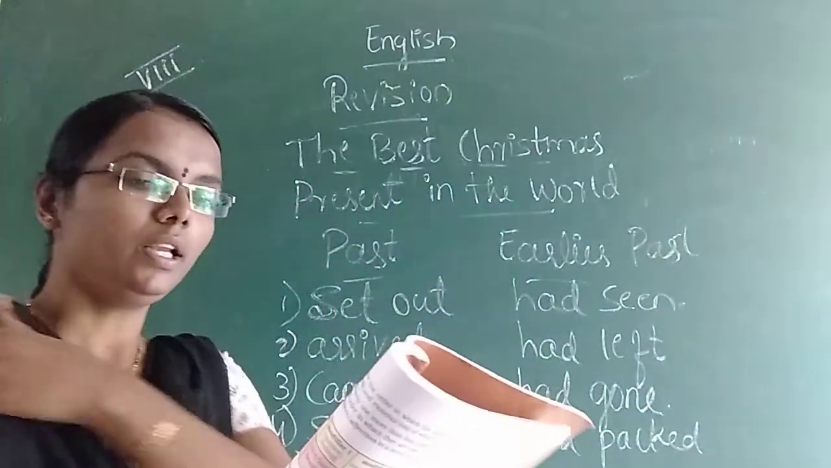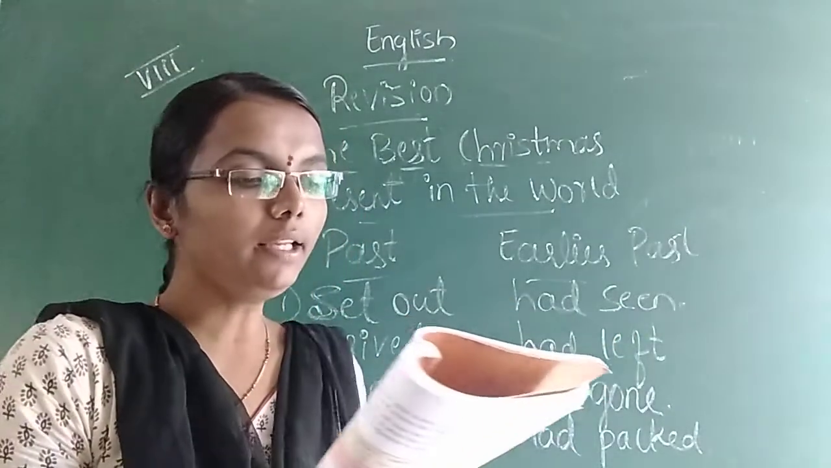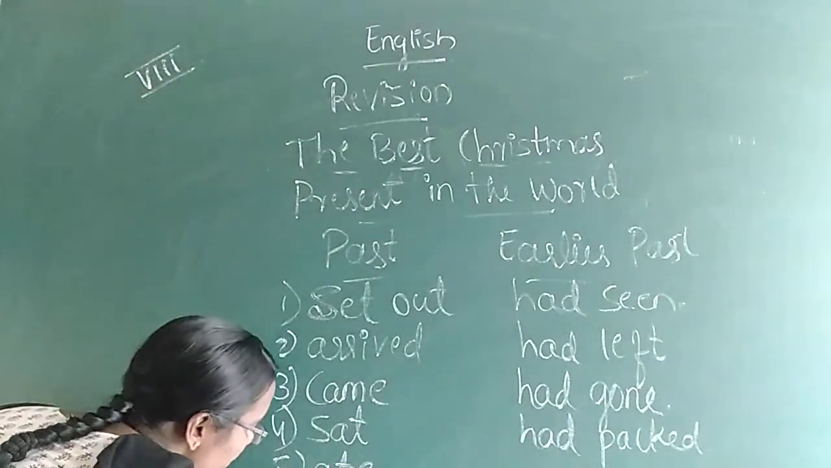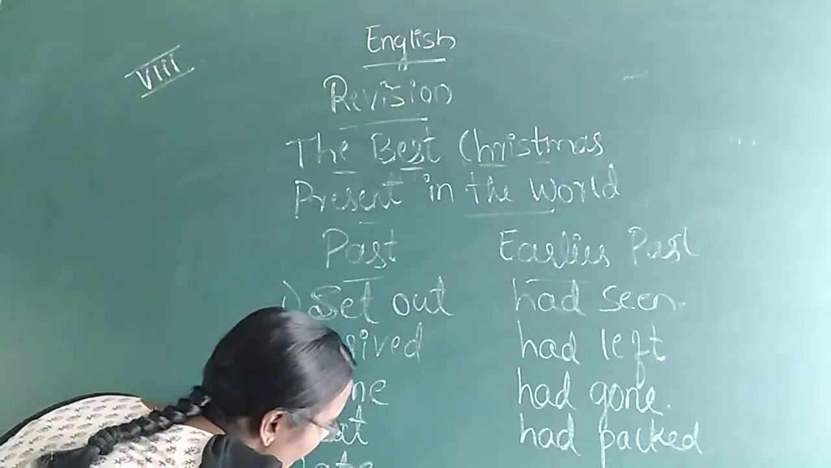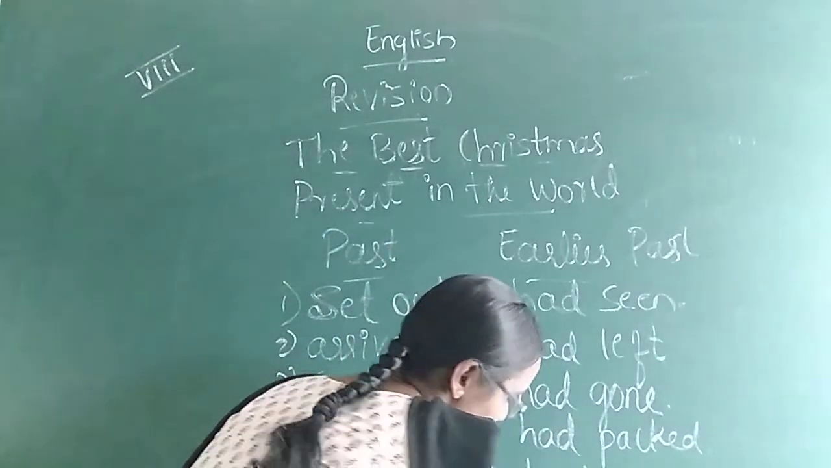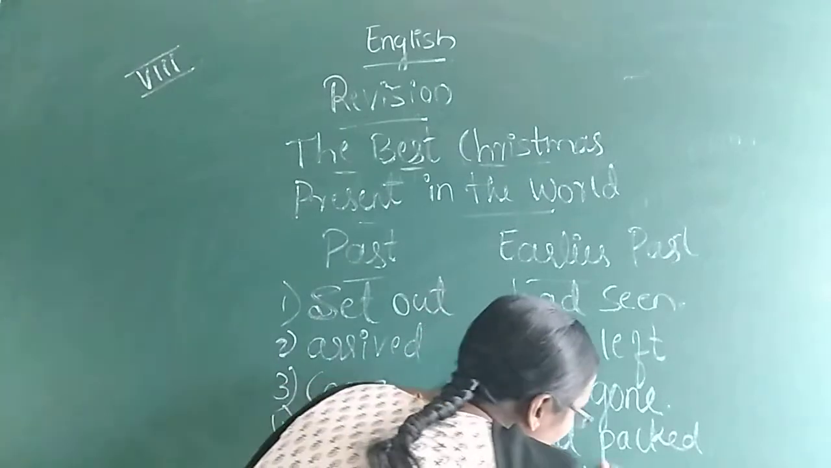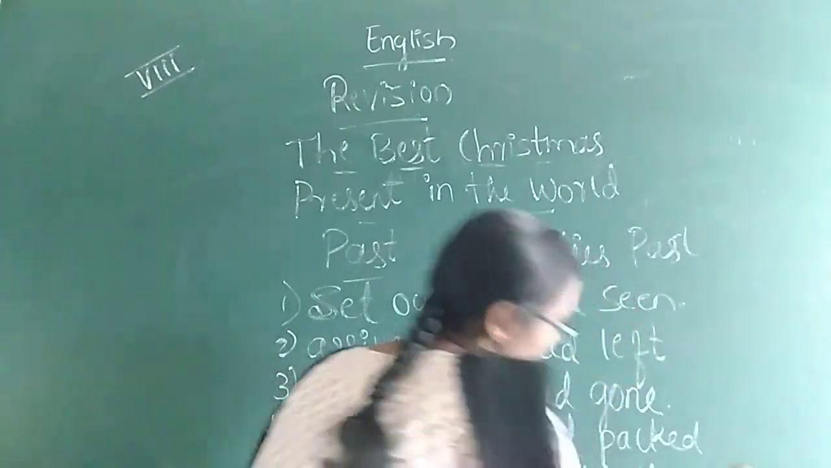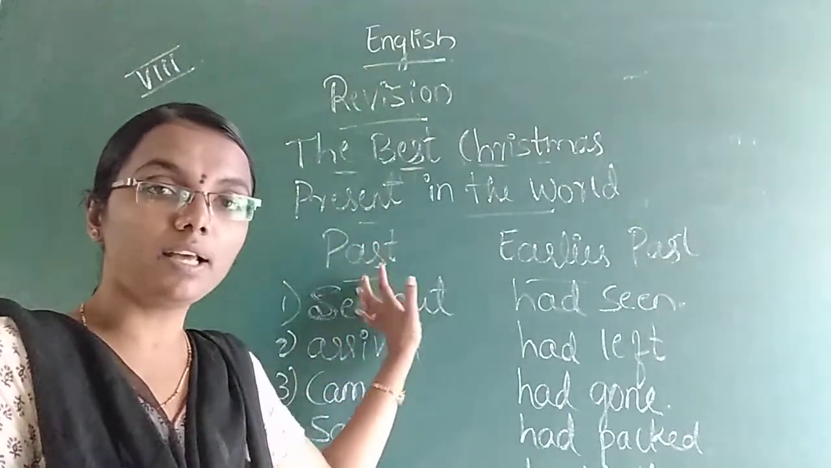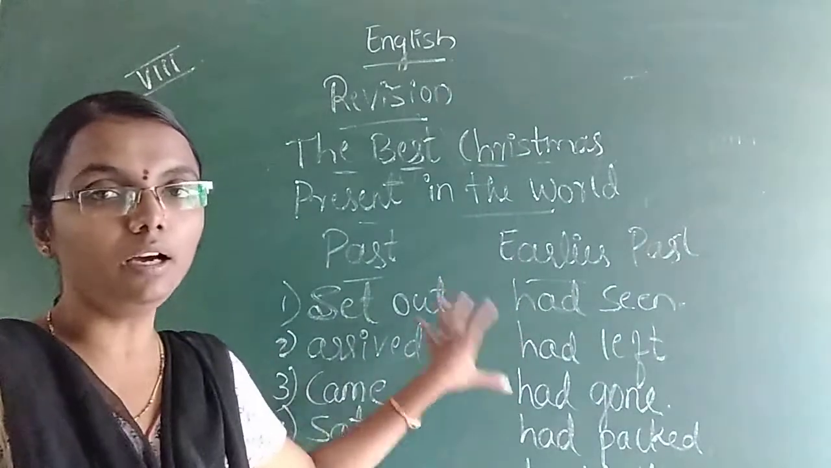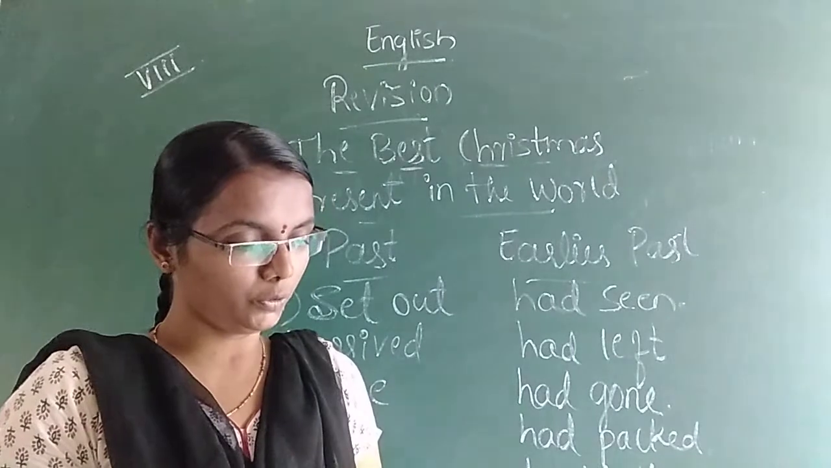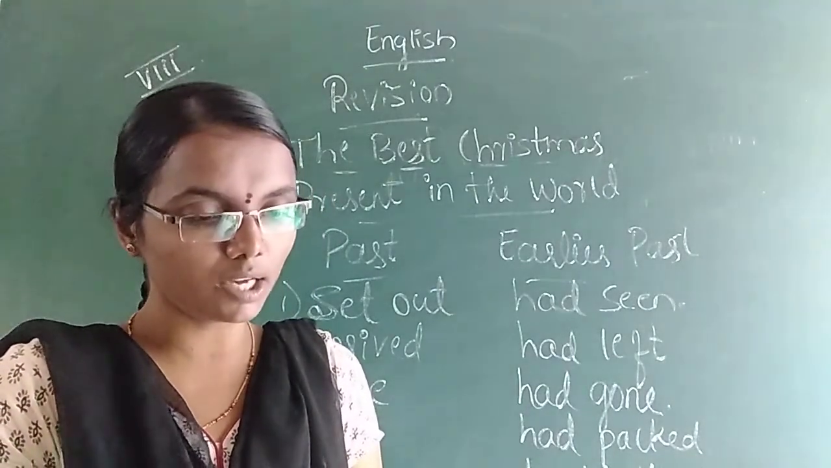Had packed. Next, by the time I returned, they had fallen asleep. Here, returned, and here had fallen. This is all about how to solve and how to separate the past and earlier past words and make the columns. Up to this you have to study hard.